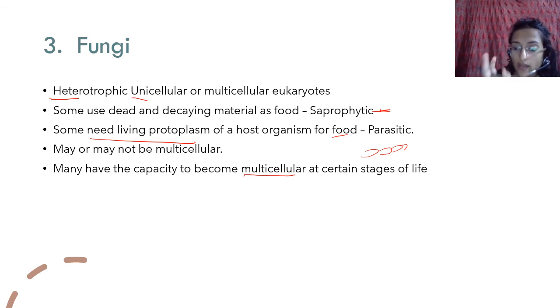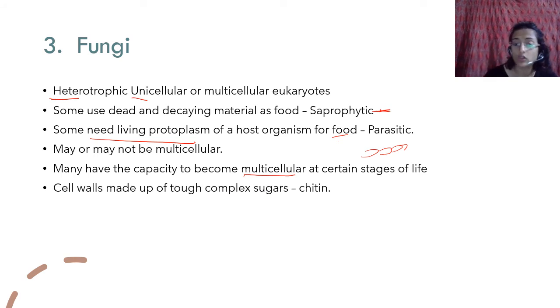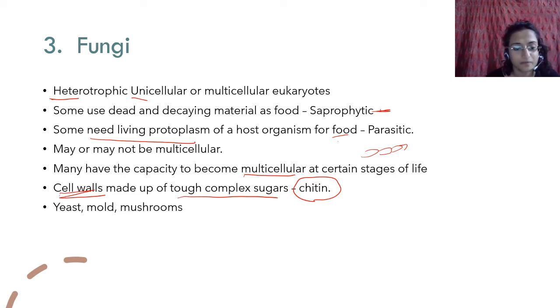But a multicellular organism has a division of labor, so it requires other cells and each cell performs a specific function. We have seen this, right? So certain fungi, like slime molds, come together, these unicellular organisms come together and form multicellular structures in which there is division of labor. That is also a very interesting phenomenon, right? Here the main thing is that fungi have cell walls. They are made up of a complex sugar called chitin.